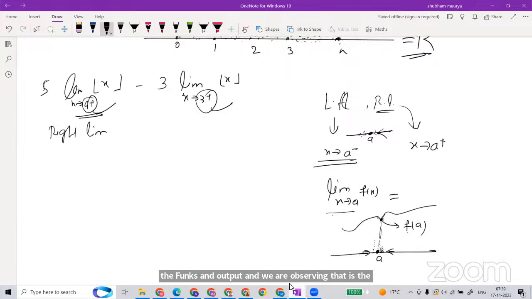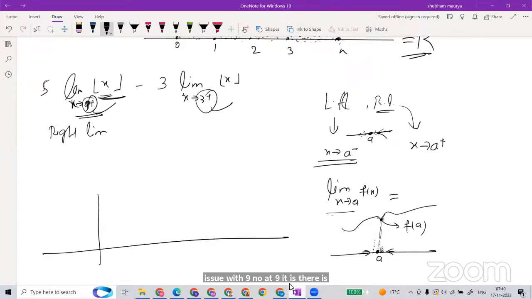Here it is the same. We have the greatest integer function, and we are giving inputs which are 9 and greater numbers. Limit means you are giving inputs and trying to find the final limit. There is an issue at 9, no? At 9 there is a problem in the greatest integer function. So let's see the greatest integer function. It behaves like this.